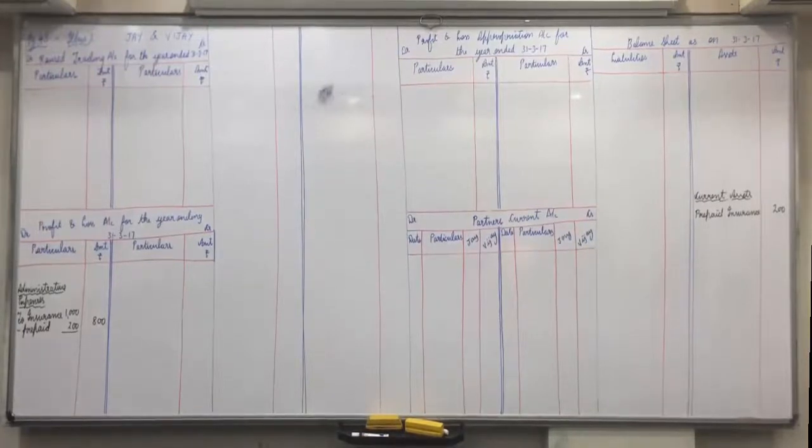Now, are you given with purchases in trading account? Because trading account was already prepared. So, are you given with purchases? No. Now, are you given with any purchase in adjustment? So at least we can minus from the unrecorded purchases. So what we will do is first we will give the effect of adjustment 3, because from that purchase we have to subtract this goods going out. So first we give effects of adjustment 3, then we come back to adjustment 2. Is everyone clear with this? Look at adjustment 3. Goods of 4,000 purchased on credit on 28th March 2017, which is not recorded in the books.